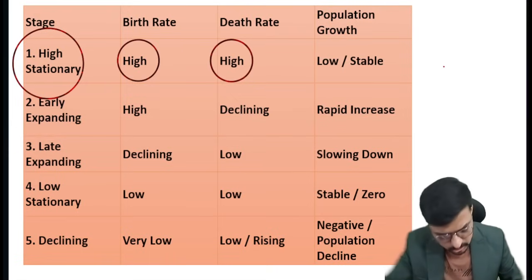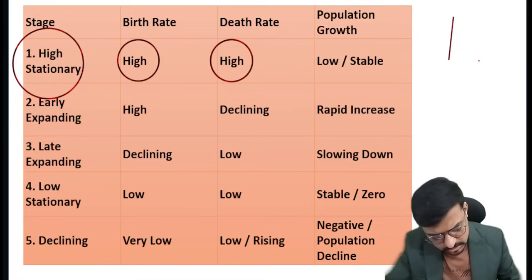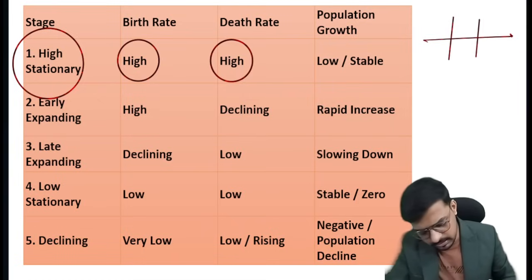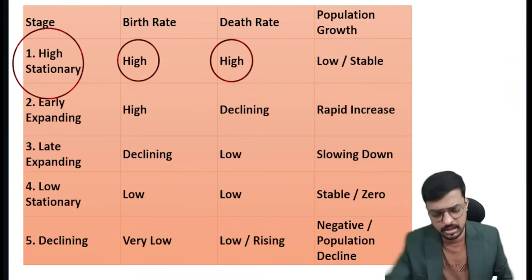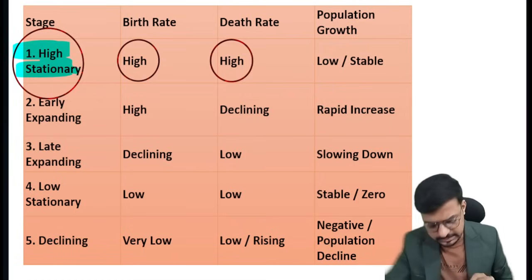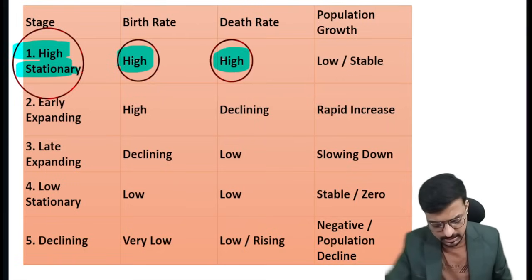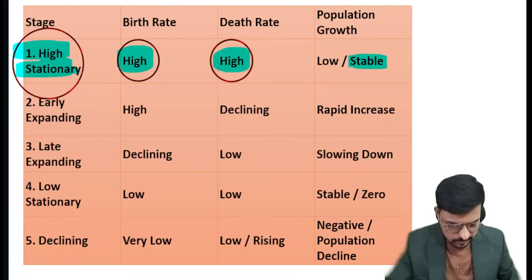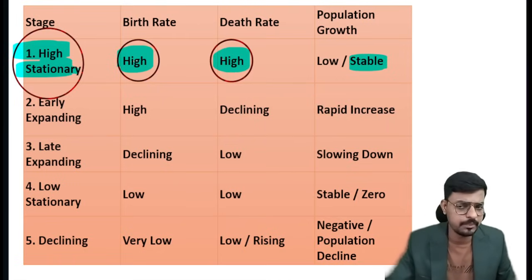Okay, so 1,000 are born and 1,000 have died, so the population remains the same. Both birth and death rates are high, but the population is stationary, meaning stable. The birth rate is high, the death rate is high, so the population growth is stable. That is what we call the high stationary.